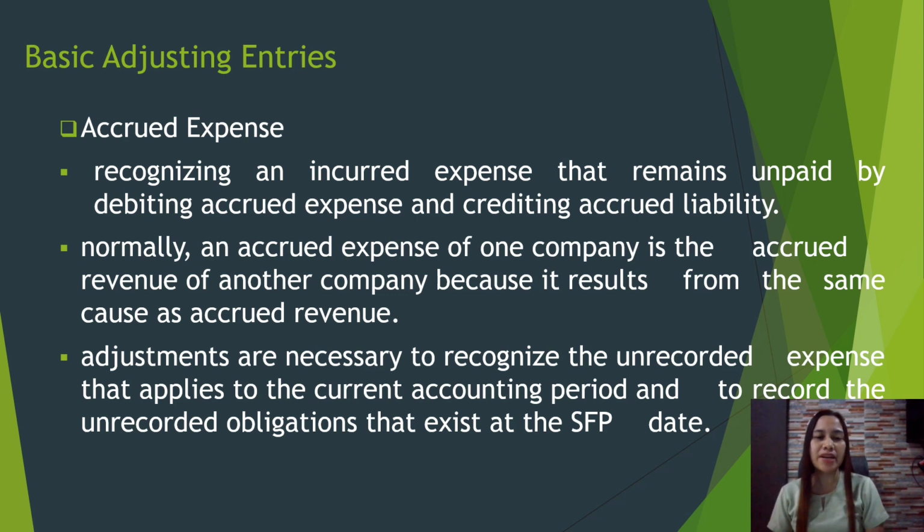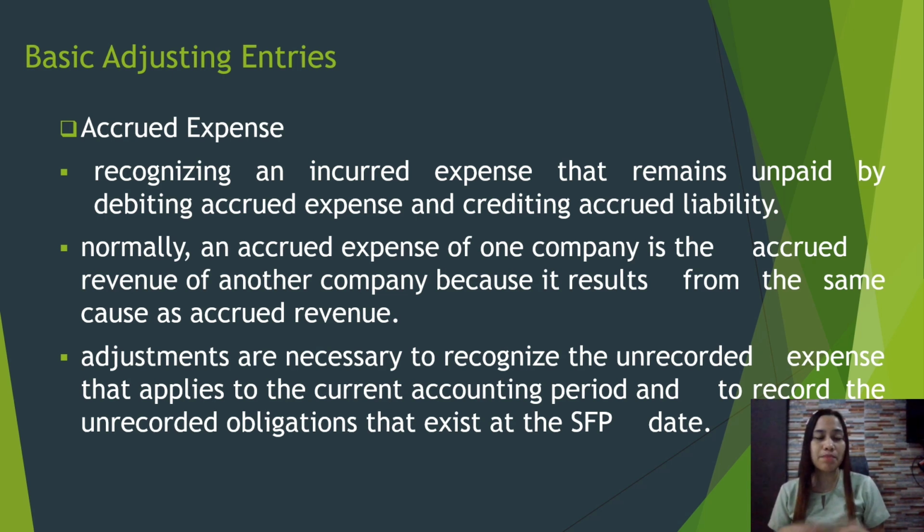These adjustments are necessary to recognize the unrecorded expense that applies to the current accounting period and to record the unrecorded obligations that exist at the statement of financial position date. So regardless of when it was paid, this expense should already be recognized. And of course, we have to recognize also an accrued liability for this.